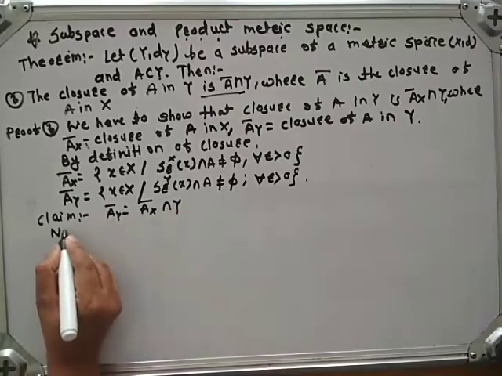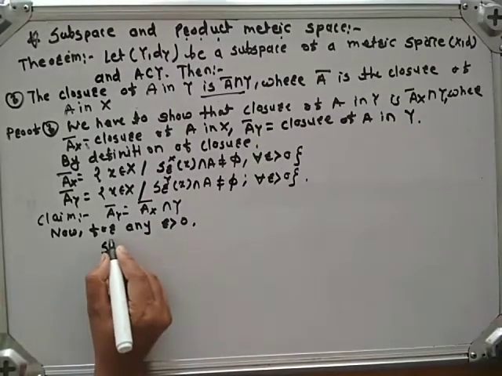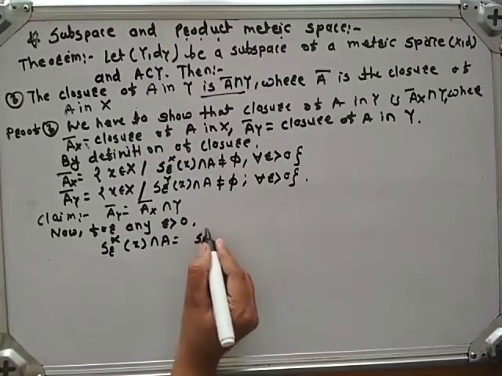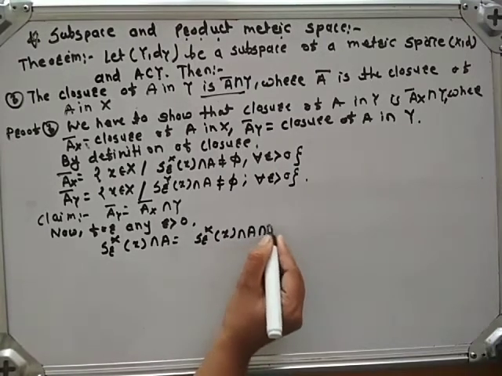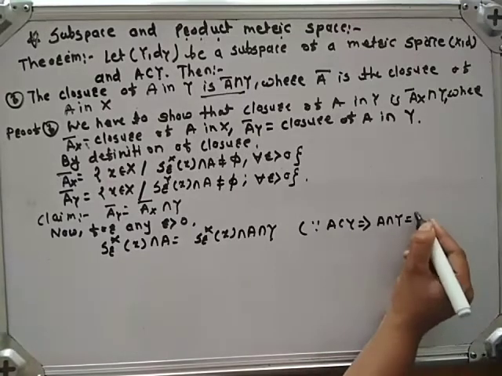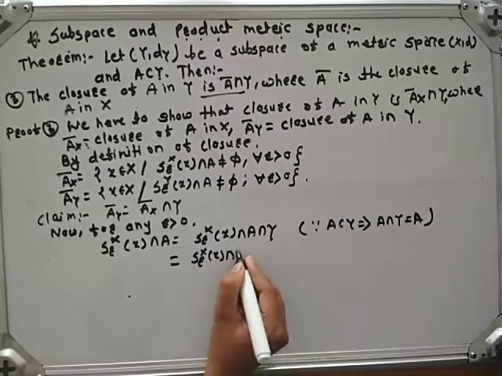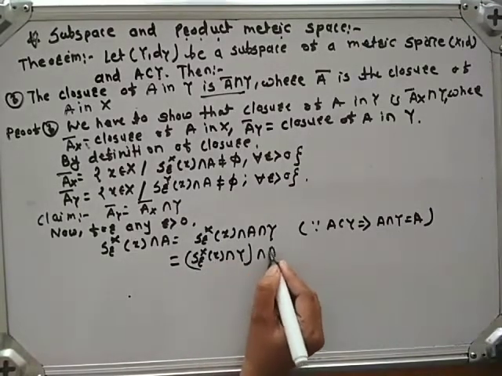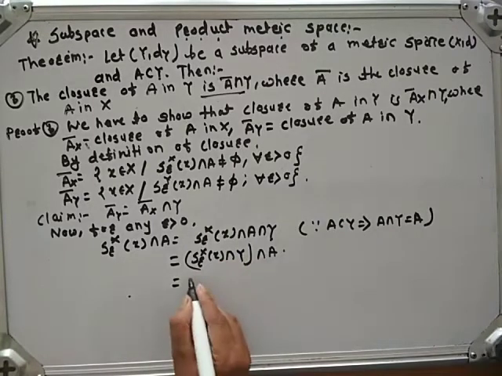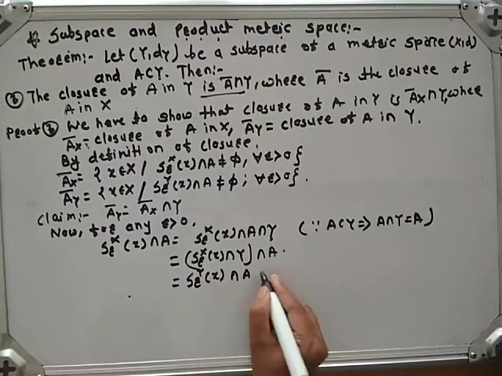Now for any r greater than 0, S_r^X(x) intersection A is equal to S_r^X(x) intersection A intersection Y. Here the reason is A is a subset of Y, that implies A intersection Y is nothing but A. Which is equal to S_r^X(x) intersection Y intersection A. S_r^X(x) intersection Y is S_r^Y(x) intersection A. Call this equation number 1.